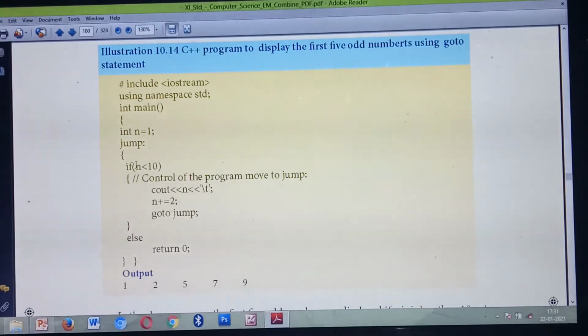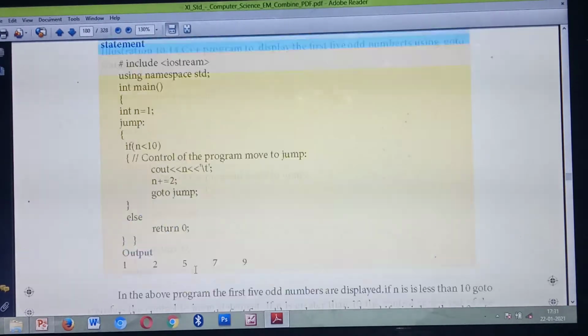So listen, whether 11 is less than 10? No. So now the condition fails. Once the condition fails, automatically it will come outside of the loop. Understood? So automatically it will jump outside of the loop. Understood the jump statement? Okay.